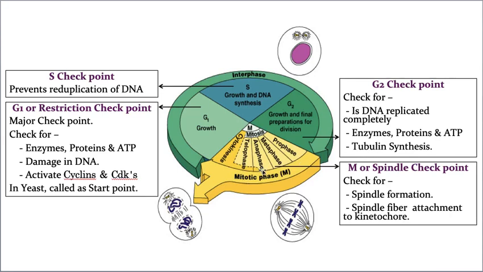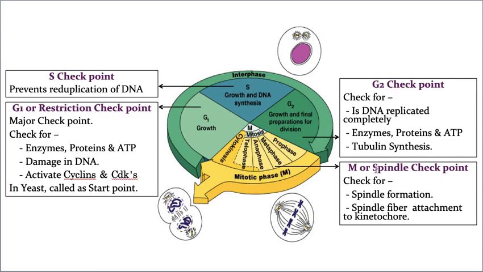That means actual division. When actual division is taking place, a spindle fiber is needed, and the spindle fiber is made up of 97% tubulin protein and 3% RNA. Hope you remember, I explained this just in the last class. So for spindle fiber formation, tubulin protein is needed. Whether the tubulin is properly synthesized or not, all these points will be checked by the G2 checkpoint.